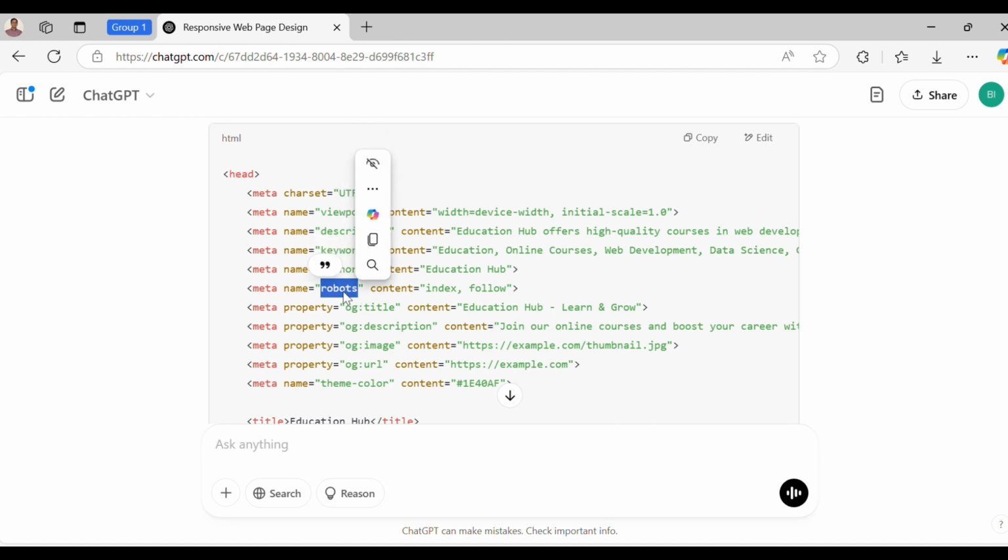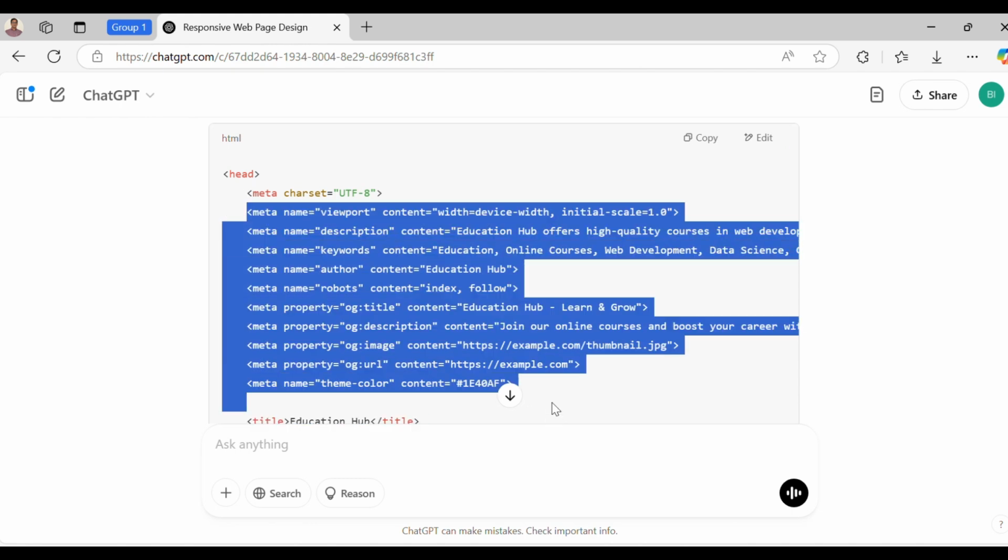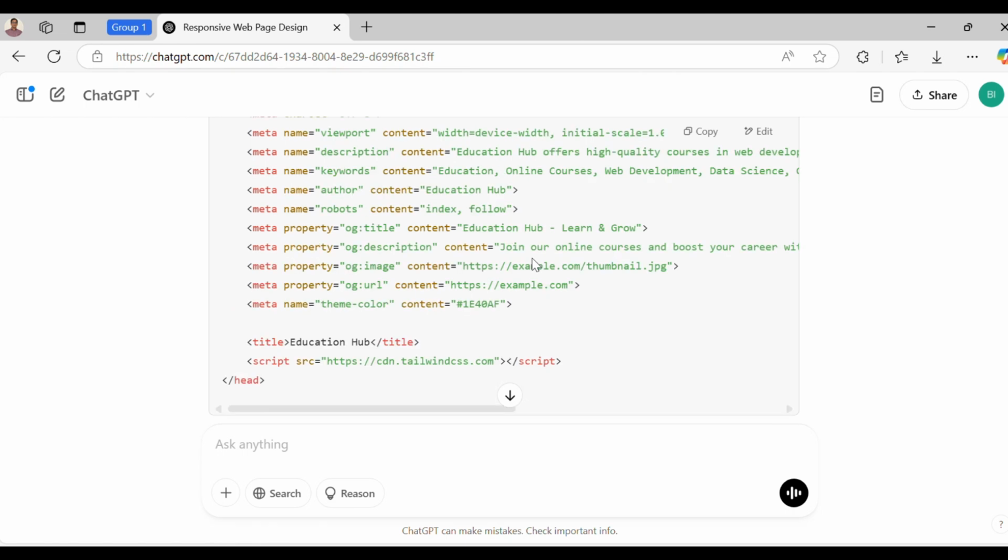This meta tag is for the crawler: title, description, image. So these are some meta tags. We can simply copy these meta tags to our page.